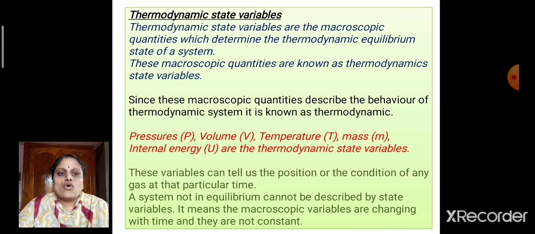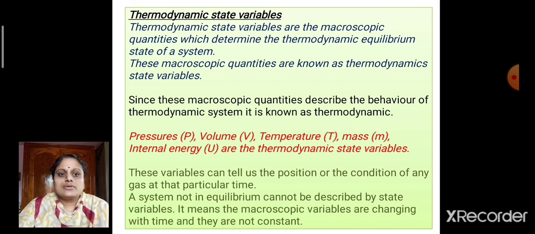Pressure, volume, temperature, mass, and internal energy are the thermodynamic state variables. These variables can tell us the position or condition of any gas at a particular time.